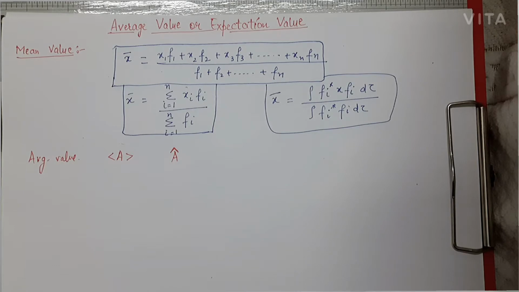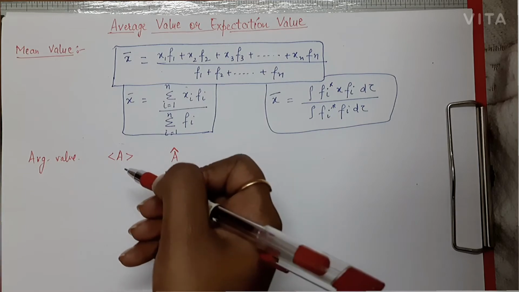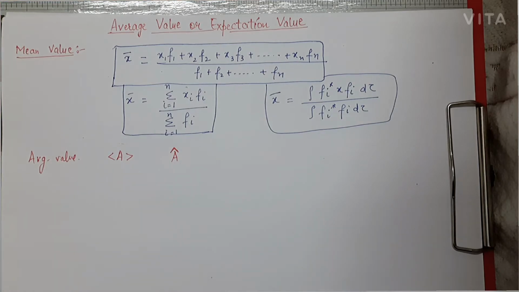Suppose the operator of observable a and the wave function of the motion are not following the eigenvalue equation. Now what is the eigenvalue equation, that we will discuss shortly, but right now just listen up to this.